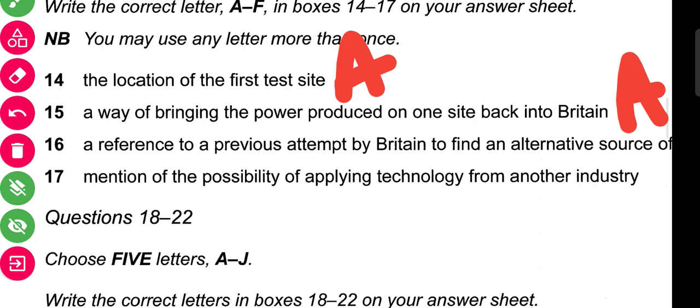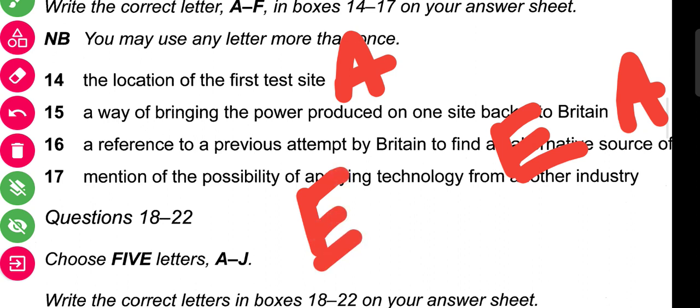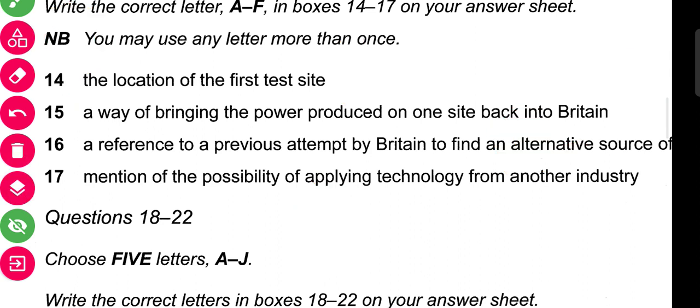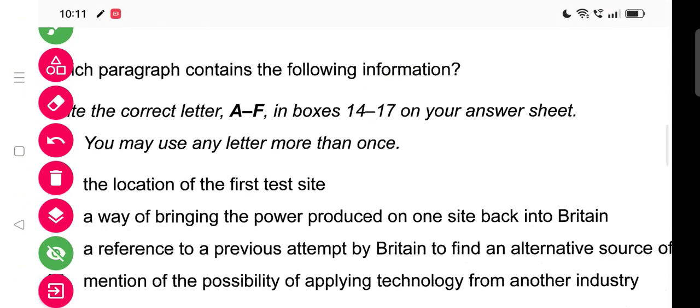If we read a passage and in paragraph E the answer to number 16 is mentioned, and also for 17, then we can write this answer for both. It means repetition of the letters A to F is possible. It is already mentioned as NB, so you should take care of this particular thing. Okay, so let's go to the passage and see the answers.